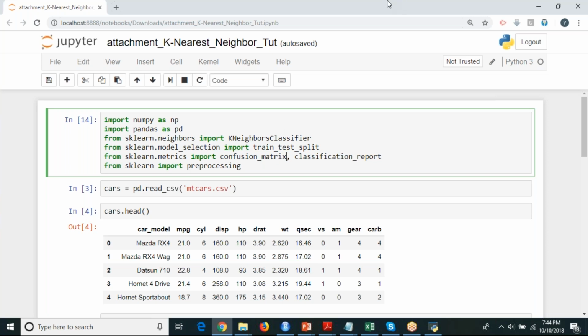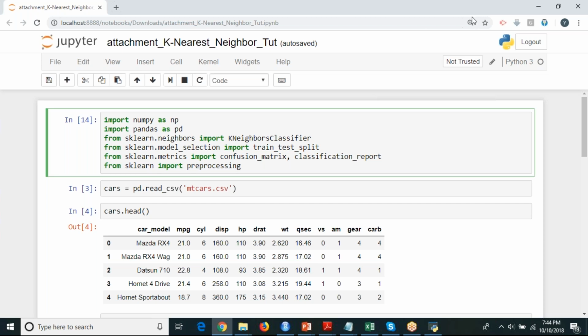Coming to this last one, it is used for pre-processing, in the sense it is used for a particular function called scale. If you want to do scaling of your data, you can use the preprocessing library under sklearn. You can use the scale function also.